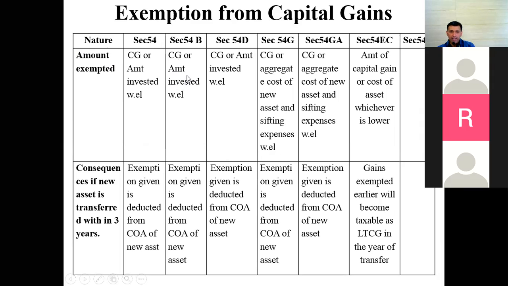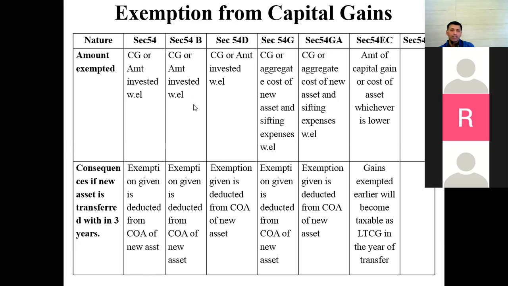I sold it for 60 lakhs. I had acquired that land for 20 lakhs. Okay. I have 40 lakhs of capital gain. Now, out of these 40 lakhs, if I invest 35 lakhs to acquire a rural agriculture land, in this particular case, my capital gain is 40 lakhs. I have invested only 35 lakhs, whichever is lower. So I will be able to claim exemption only for 35 lakhs, which means the remaining 5 lakh rupees, if I don't utilize it within the next 2 years, I have to pay tax on that at 20%.